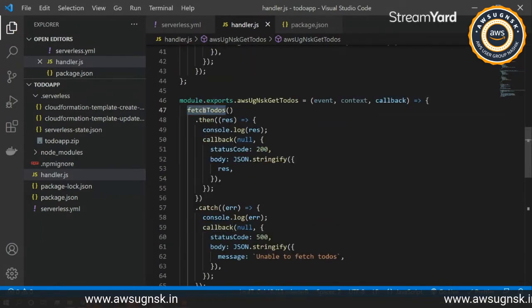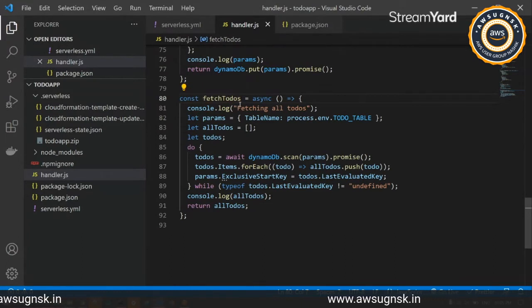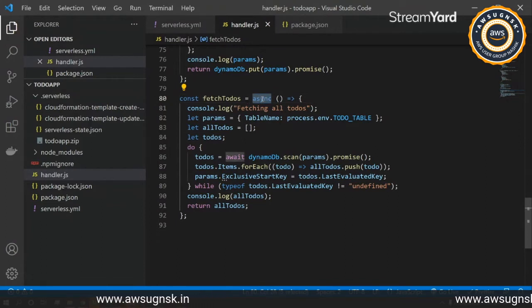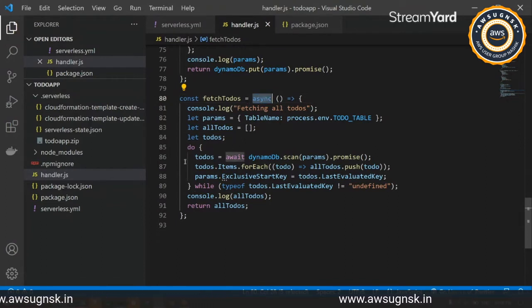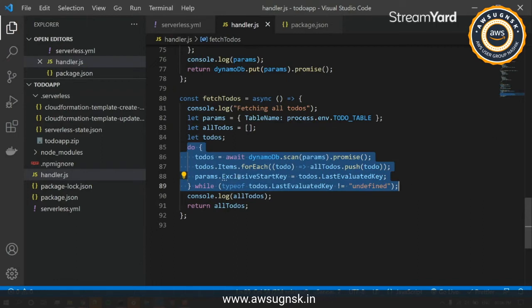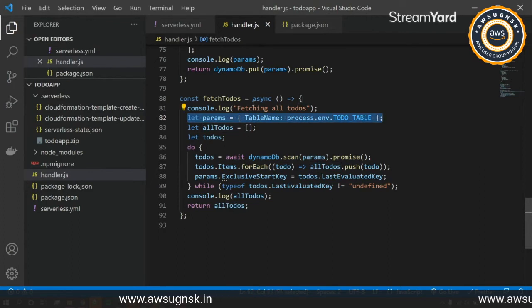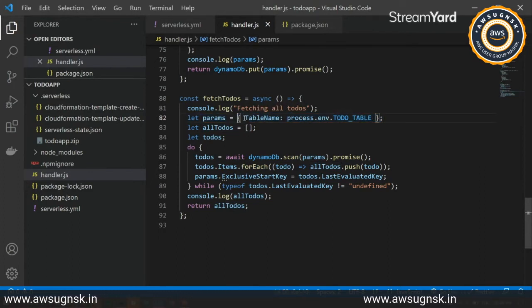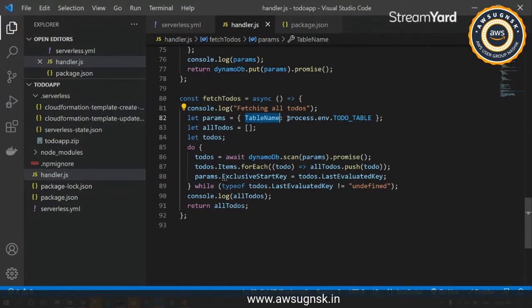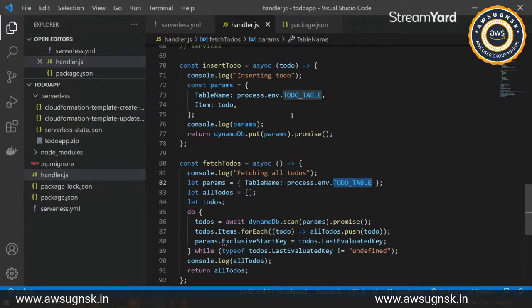So we are calling the fetch to do. We'll quickly jump to the definition of it, and I have defined it as an async, as we are doing a few things: putting all the to dos and preparing the list of to dos, the array of those to dos, and we are returning those. So we need to have it over there, and we have the params. What table name will we be using? As previously done, we will be using process.env.TABLE_NAME, so the table name that we have will be todo-app-dev.